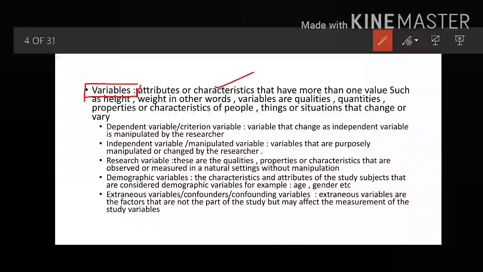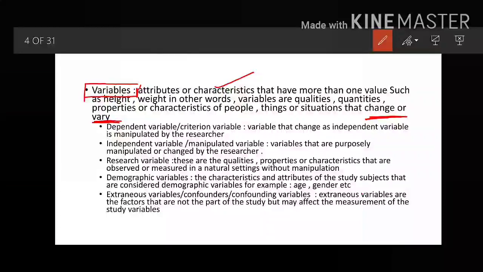So dear friends, I have already told you this word change or vary is very important. So characteristics that have more than one value, or things or situations that change or vary. So this is the definition of variable. I hope variable is clear, that keeps on changing, that varies from time to time.